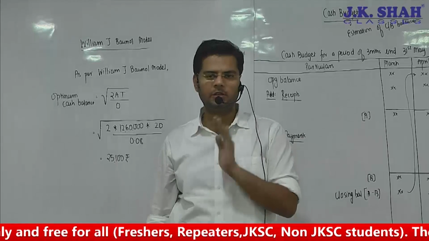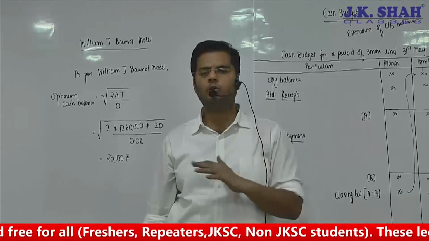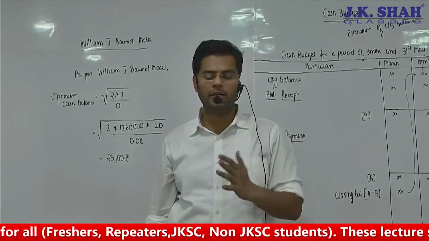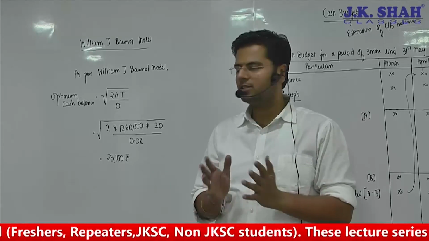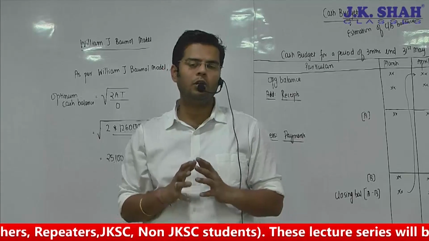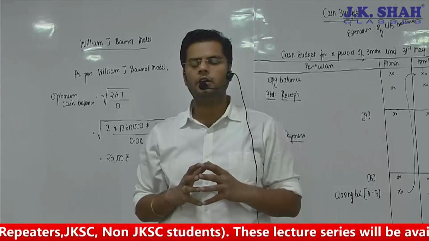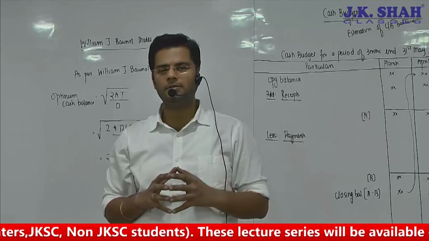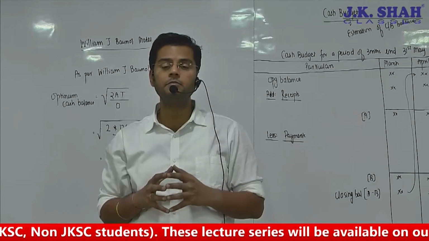You have to cover the whole syllabus once. If you don't give cash budget much importance, that is fine. And with this, I have covered all the possible things for your revision purpose in a very short span of time.